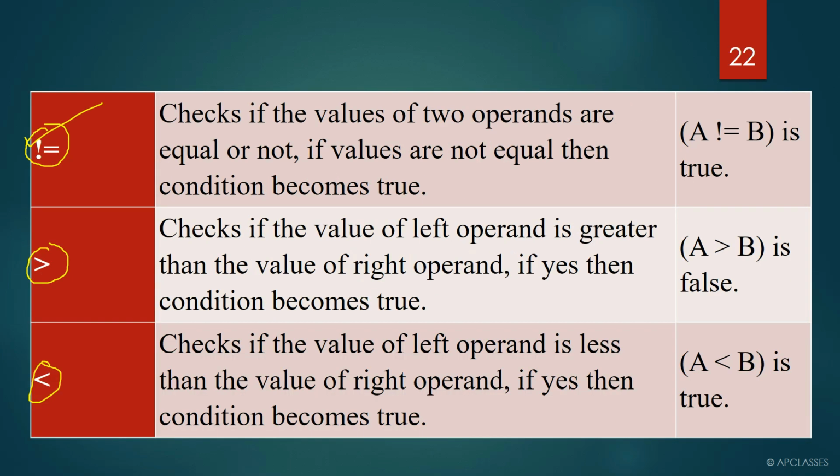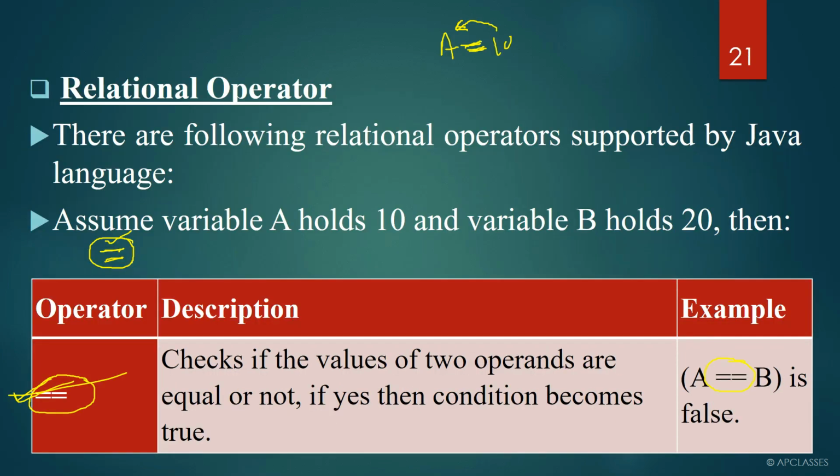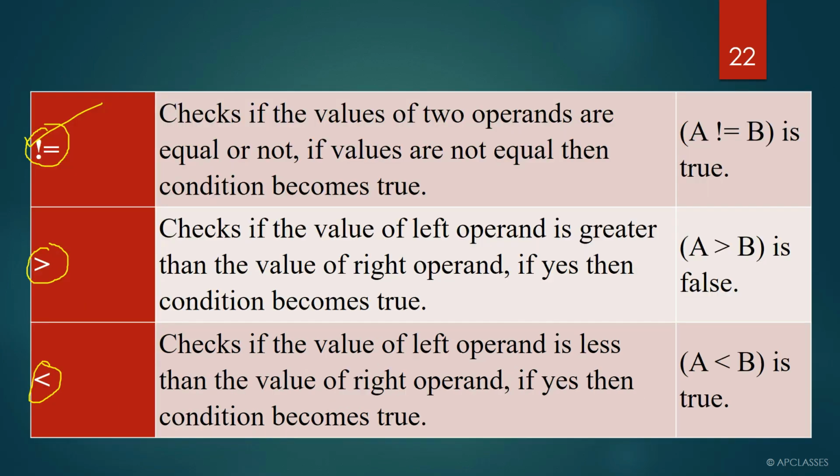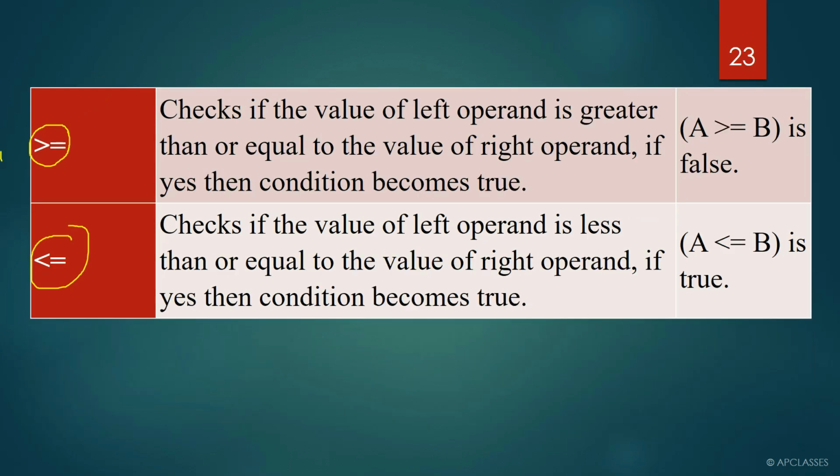Today we are going to discuss each and every relational operator here, whatever relational operators we have. How many relational operators do we have here? This is the first one, second, third, fourth, fifth, and sixth. In total there are 6 relational operators. We are going to discuss all of them.